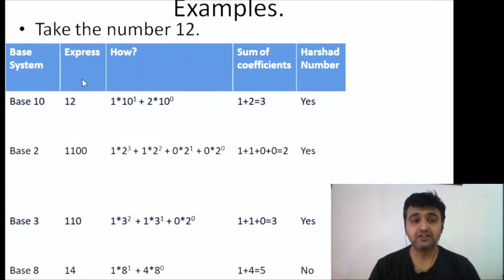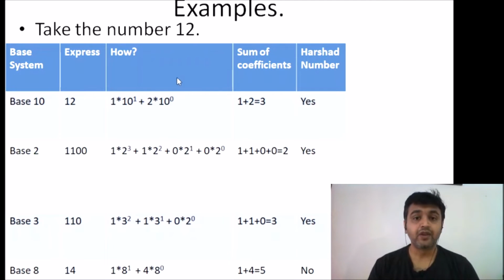Now what are Harshad numbers? You sum up these coefficients. If that sum of the coefficients divides the number 12, then I will call it a Harshad number in that base system. Here the number is 12. Is 12 divisible by the sum of the coefficients? Yes. So 12 is a Harshad number in base 10. Okay, that was easy. Let's go to base 2.